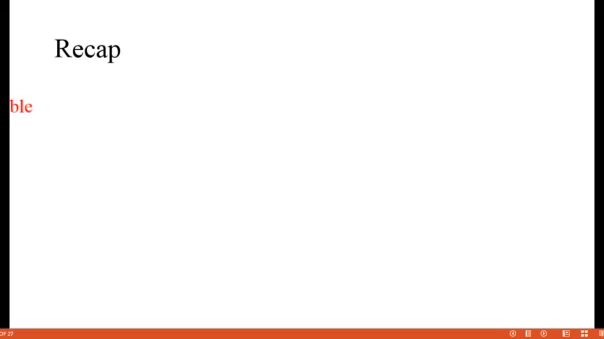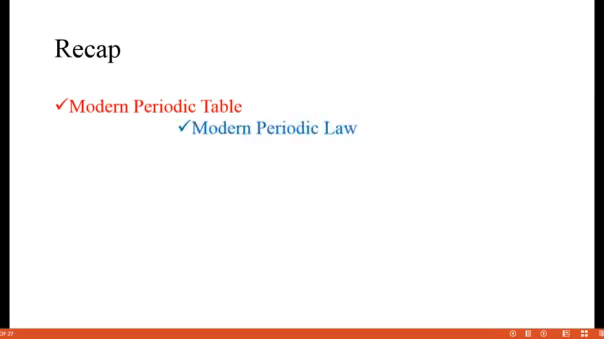Let us recap what we have studied in today's session. We discussed the modern periodic table. It was proposed by the English physicist Henry Moseley in the year 1913. He arranged the elements based on the increasing order of their atomic number. Next we discussed the modern periodic law. It is nothing but that the chemical and physical properties of the elements are periodic functions of their atomic numbers.